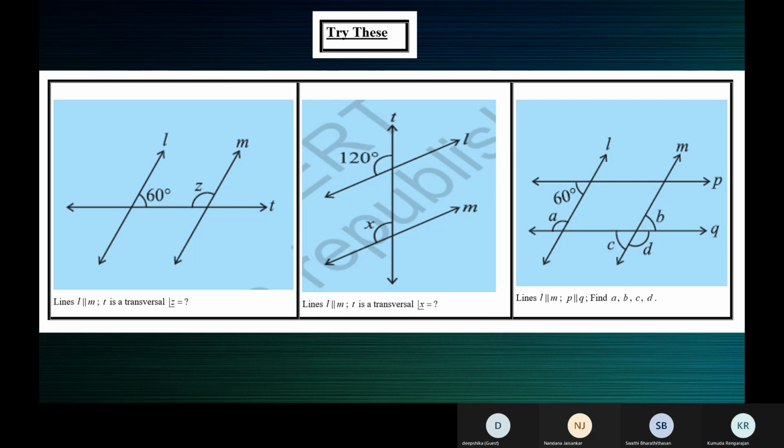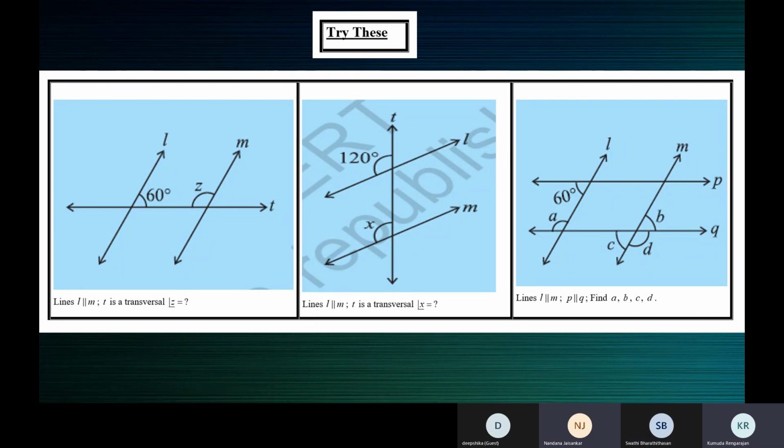and Q. But you should remember that at a time you can consider two parallel lines intersected by one transversal, not more than that. At a time you can take as many parallel lines as you want. But even if you take many, you can look at only two at a time. Do we understand that?